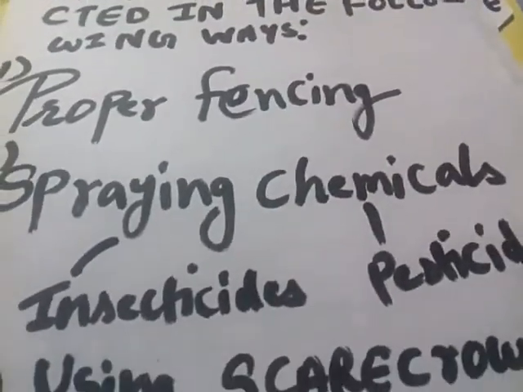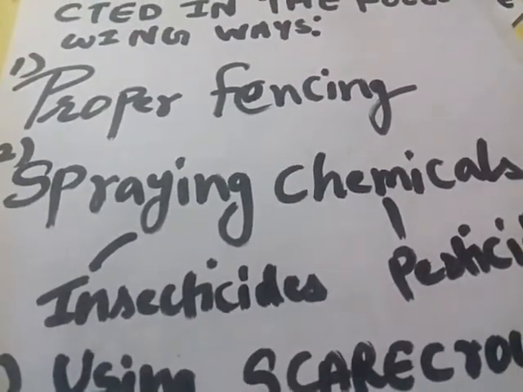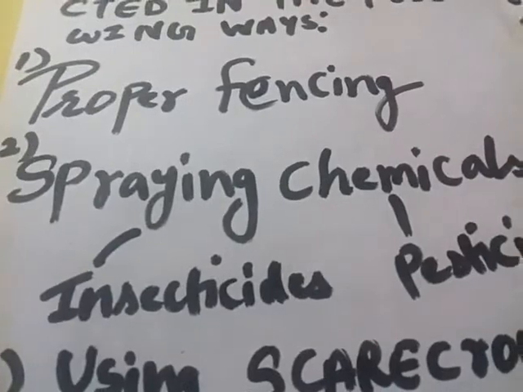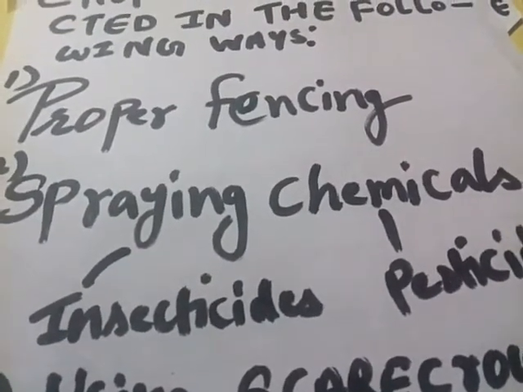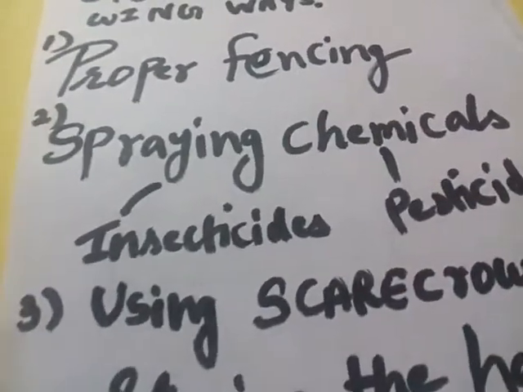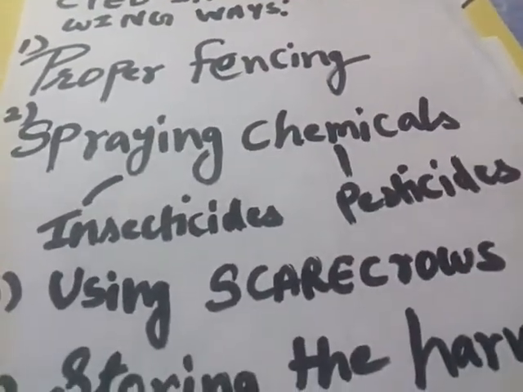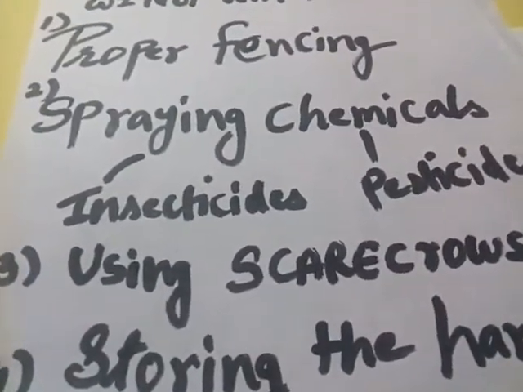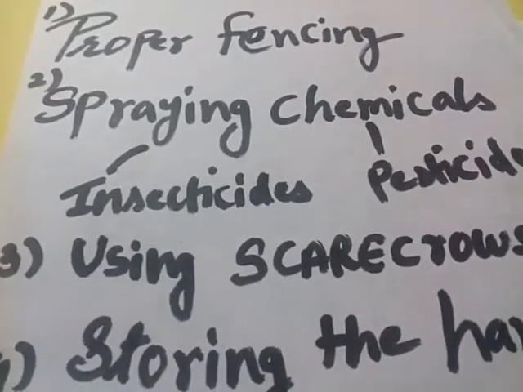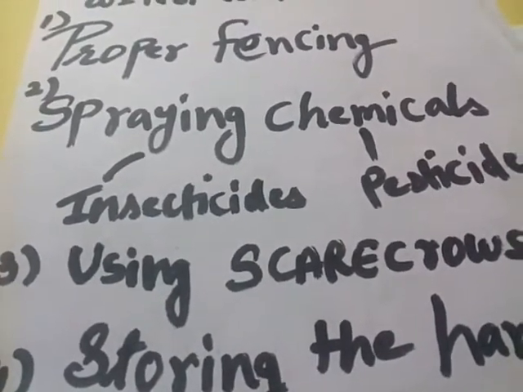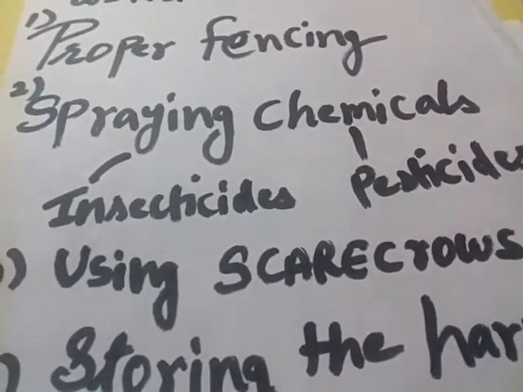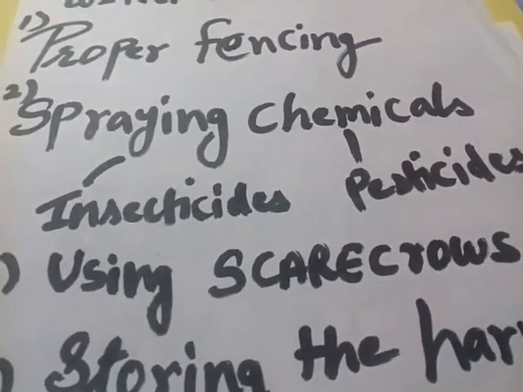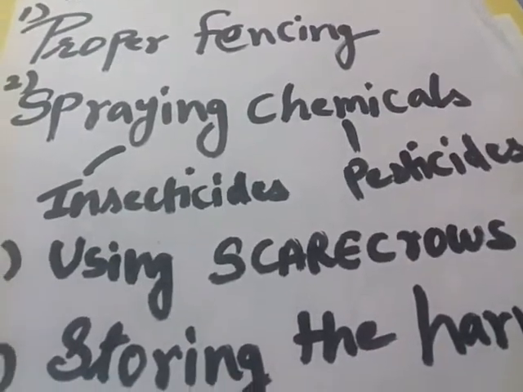Second is spraying chemicals like insecticides and pesticides. This type of chemical should be sprayed, otherwise pests can damage the field. Third is using scarecrows. Students, sometimes you have seen in the field a scarecrow that looks like a man is standing in the field. So all the crows are scared because of that scarecrow, and no crow will damage the field.